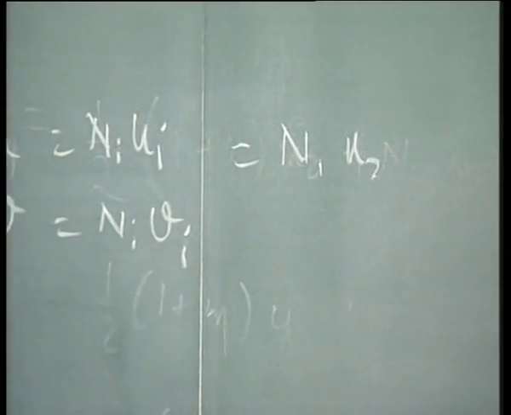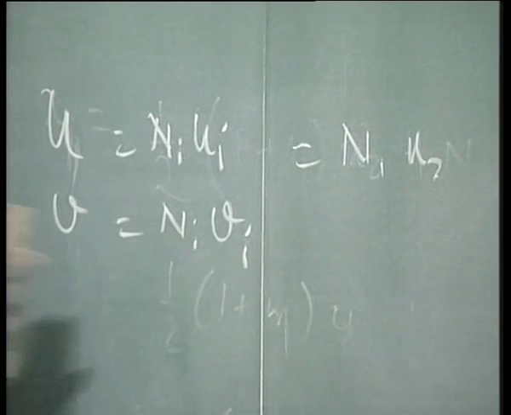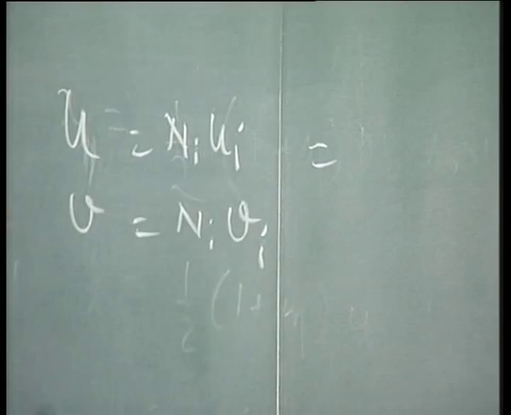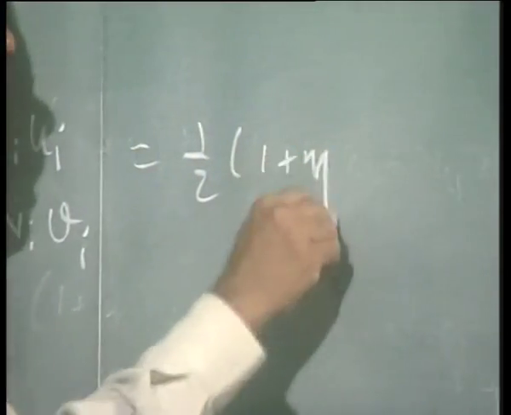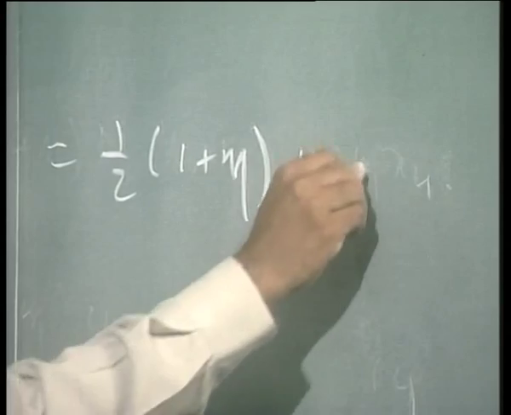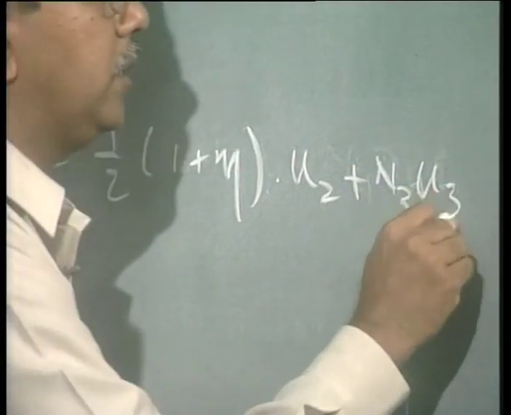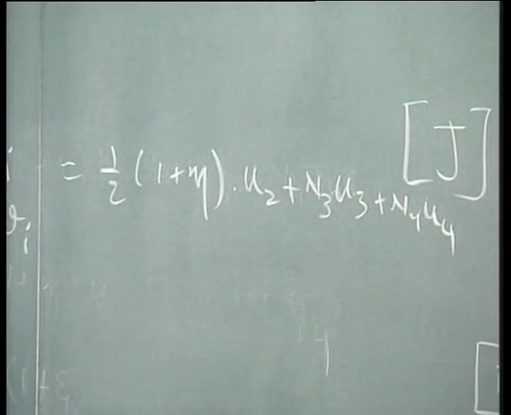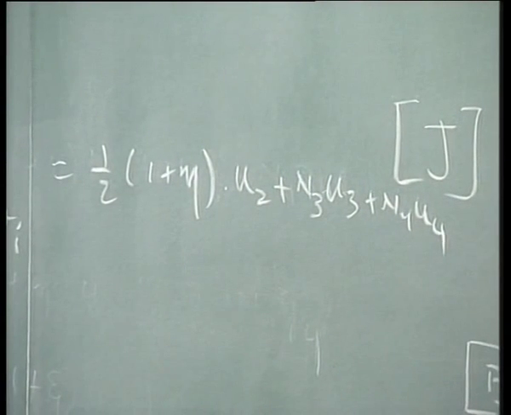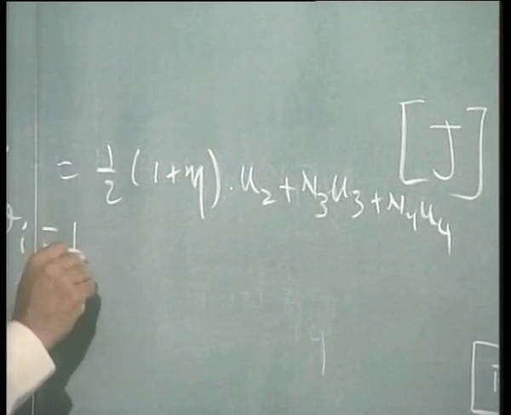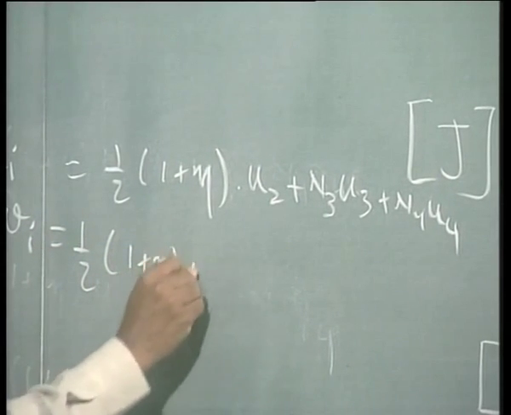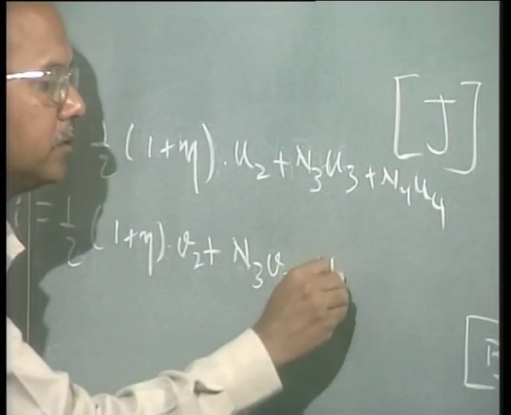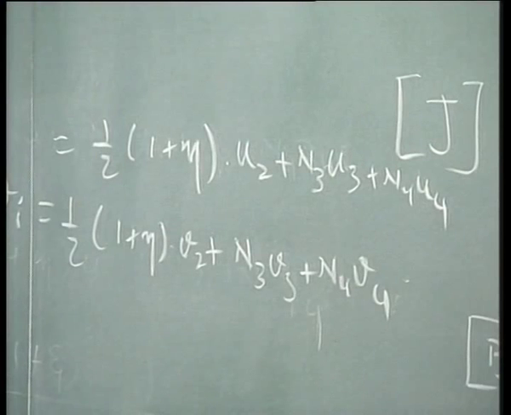Same thing as we wrote in the previous case: u equals half into 1 plus eta into u2 plus N3 u3 plus N4 u4, and v equals half into 1 plus eta into v2 plus N3 v3 plus N4 v4.